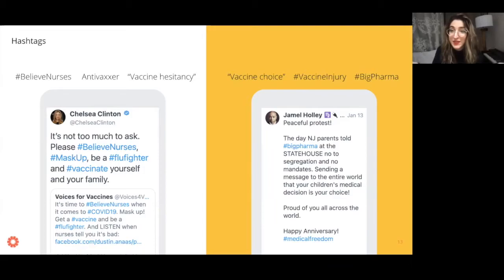So there are a bunch of keywords that she's using in this post alone, right? She says believe nurses. That's a hashtag. She says mask up. She says flu fighter. I had never heard that before, but when I look at this post, I think, oh, that is a keyword that this person who is pro-vaccine is using. Perhaps if I include that in my search queries next time, I will capture other posts of people who are pro-vaccine who are talking about the vaccine, right?